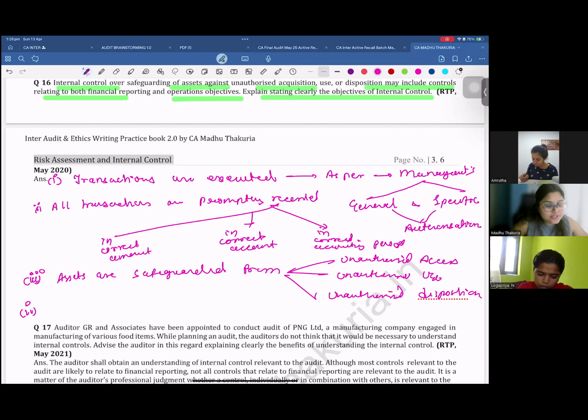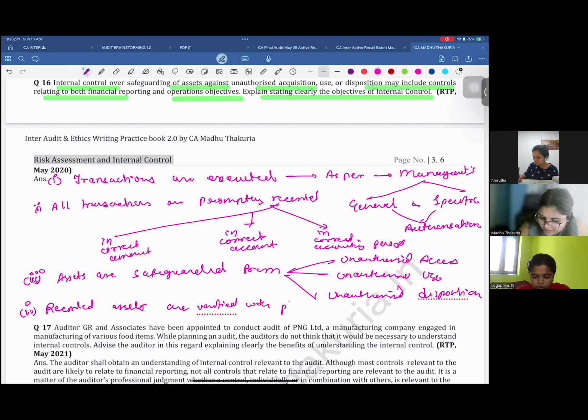This is again related to assets only. Recorded assets are verified with physical assets at regular interval. You call this as physical verification of inventory, physical verification of the fixed asset. That needs to be done at regular interval. And appropriate action are taken for differences.